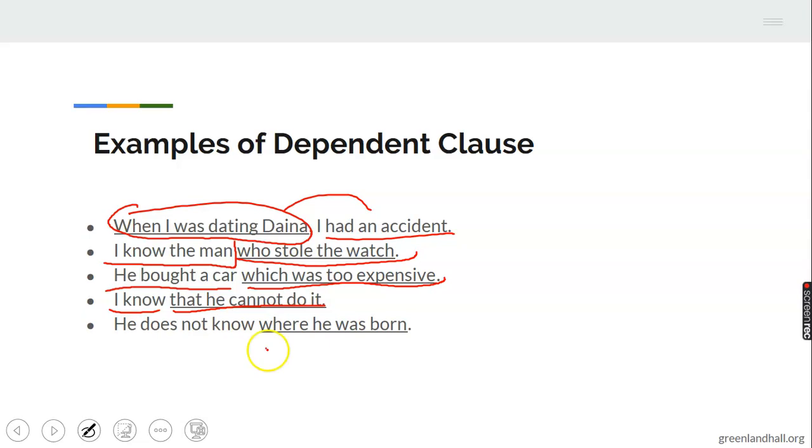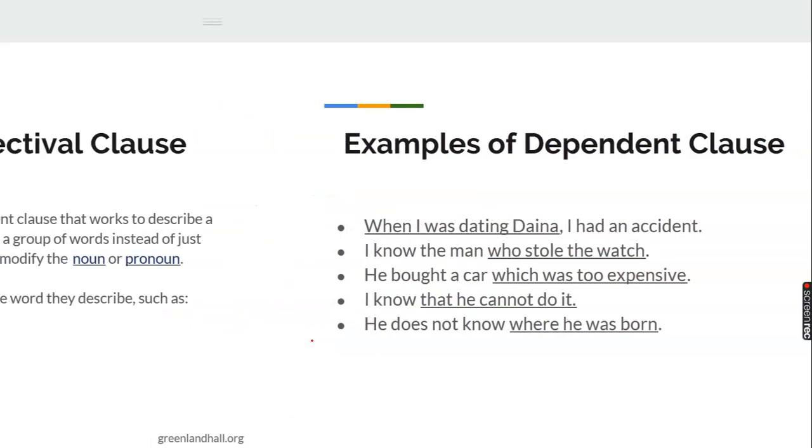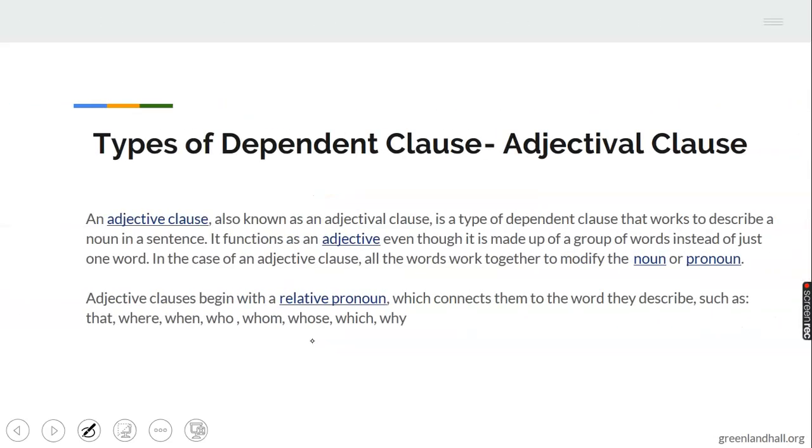Doesn't know. This is independent. This is depending on this to make meaning. Then let's see types of dependent clause types. We have the adjectival, this is the first one, and what it will do is it functions like an adjective in a sentence.